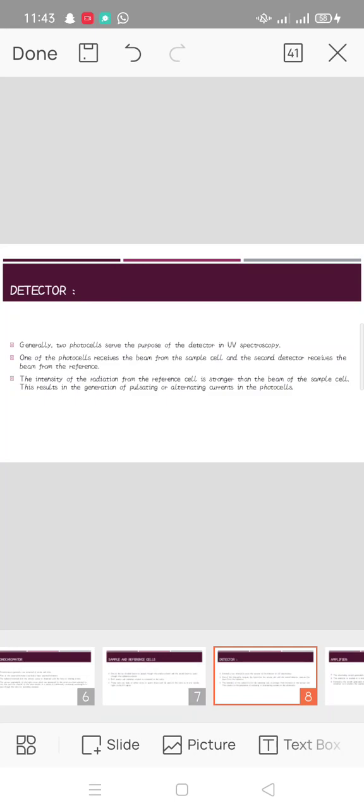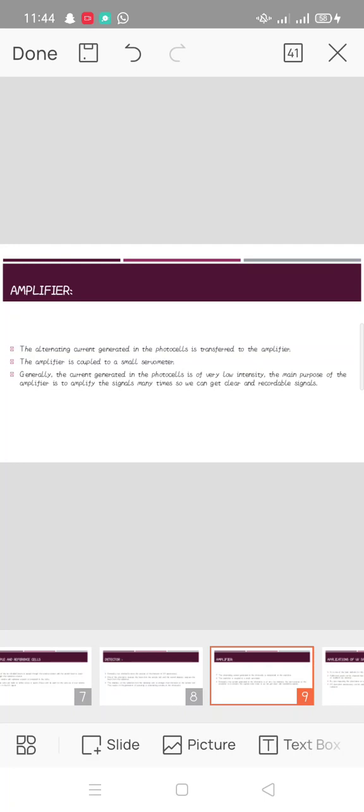Detector. Generally, two photocells serve the purpose of detector in UV spectroscopy. One of the photocells receives the beam from the sample cell and the second photocell receives the beam from the reference. The intensity of the radiation from the reference cell is stronger than the beam from the sample cell. This results in generation of pulsating or alternating currents in the photocells.